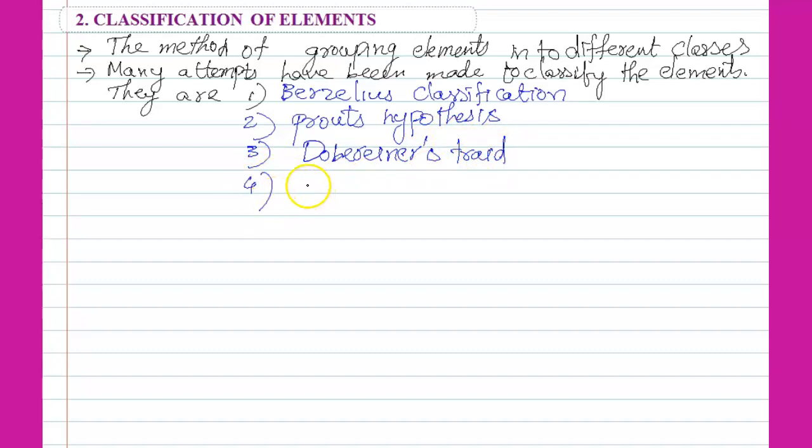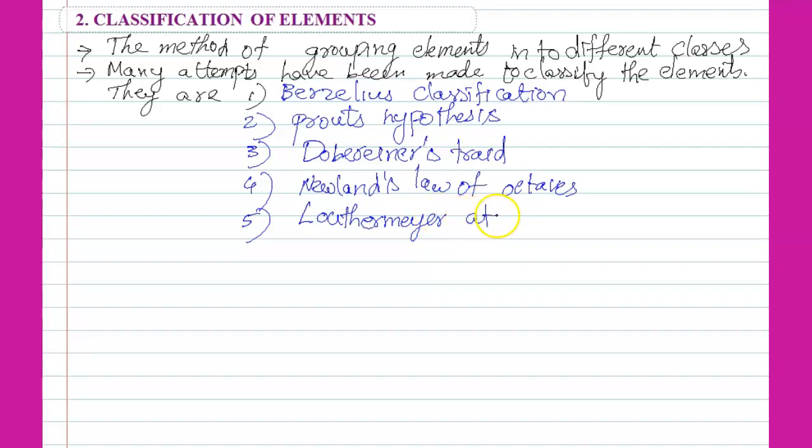Fourth one is Newland's law of octaves. Fifth one, Lothar Meyer atomic volume curves. So these are the classifications made at the start, and one by one we can explain them.